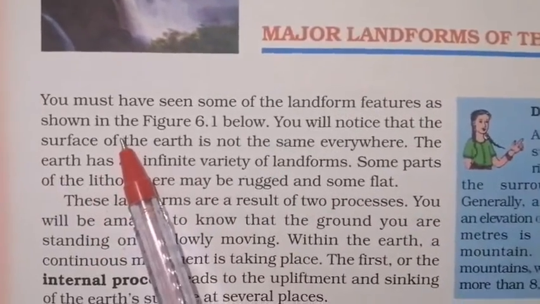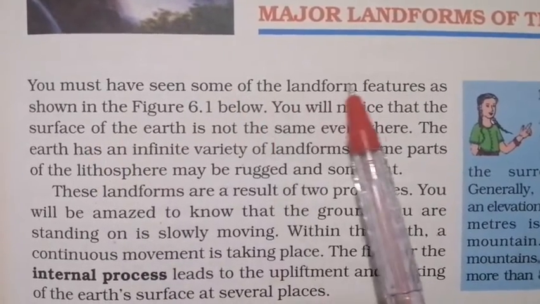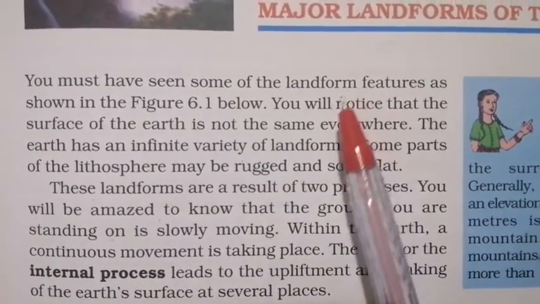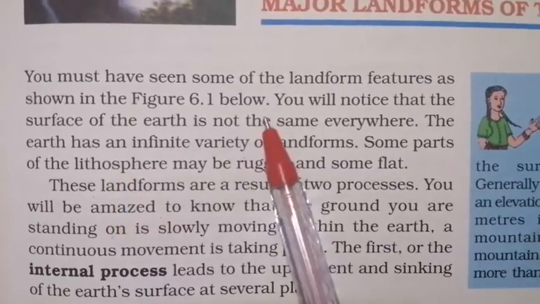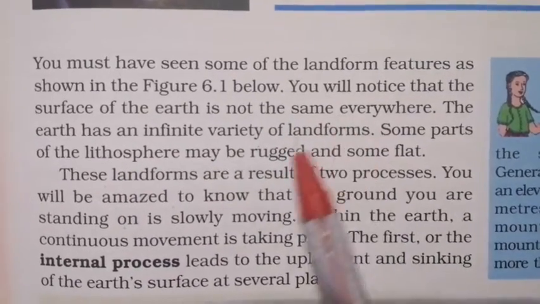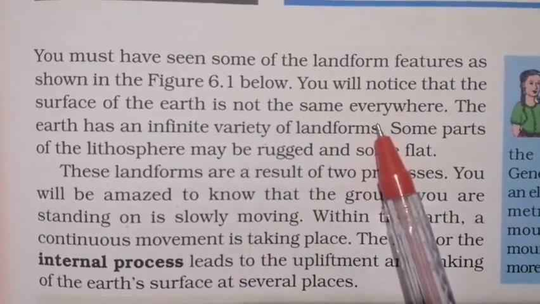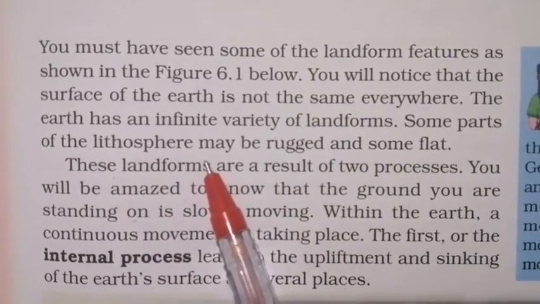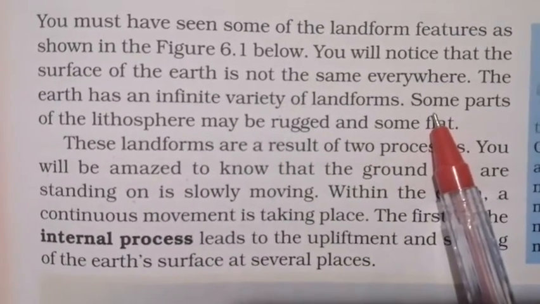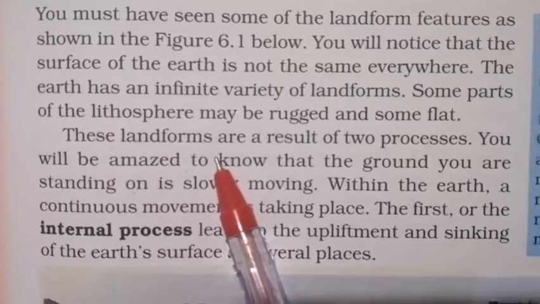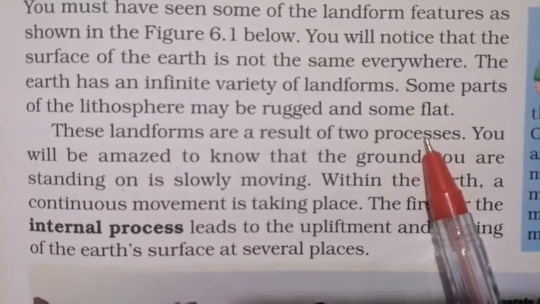So, introduction. You must have seen some of the landform features, isn't it? You will note that the surface of the earth is not the same everywhere. There may be a variety of landforms. Some parts of the lithosphere may be rugged and some flat. These landforms are a result of two processes.